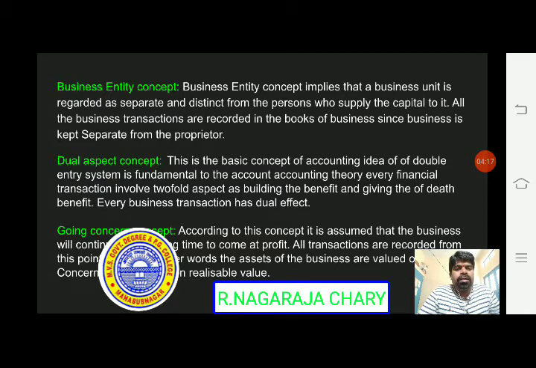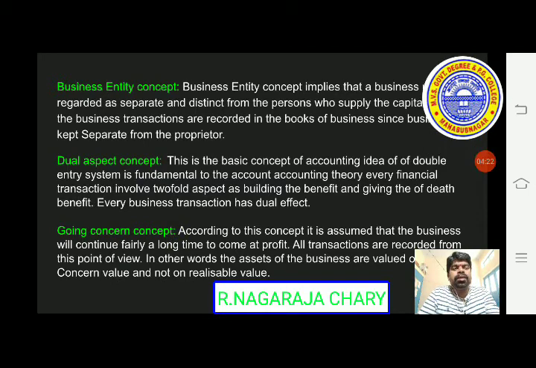Right, let us see the next one, dual aspect concept. What does it mean? This is the basic concept of accounting. The idea of a double entry system is fundamental to accounting theory. Every financial transaction involves a twofold aspect: receiving the benefit and giving the benefit.